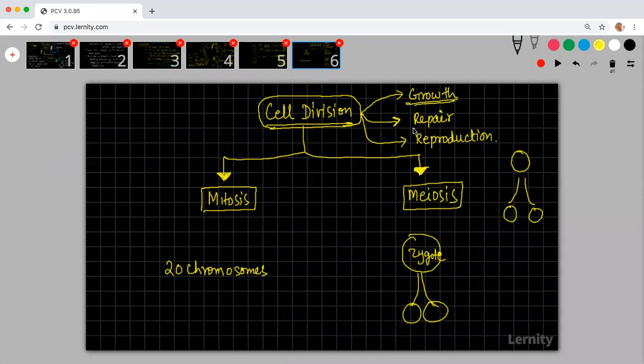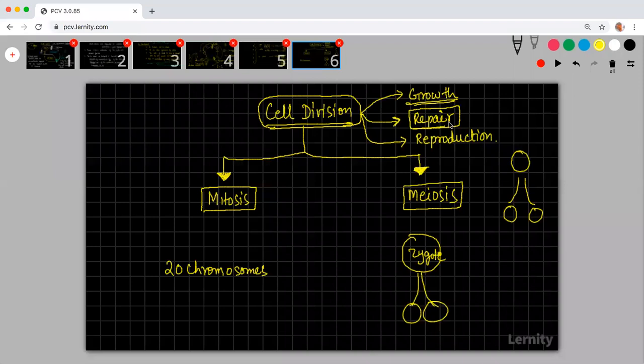The second reason why cells should divide is repair. Whenever my body requires repair, the cells will again try to divide. When is repair required? Say, for example, I have fallen down and created a wound in my hand.